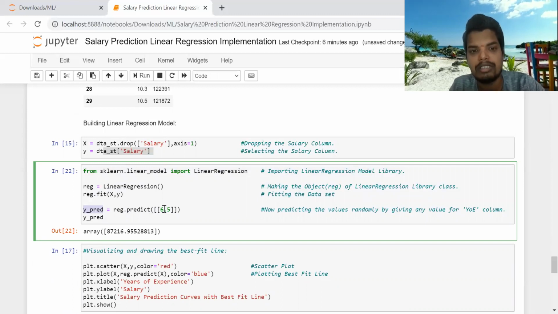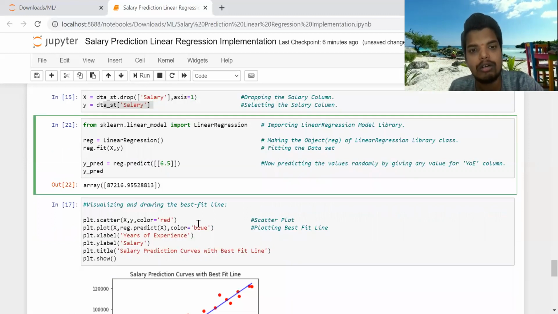Okay, so you can even check for other values like 10.5 or 11.5, whatever value you need to predict, and you can check on your own what value is coming and whether it is near to the years of experience and the salary mentioned in our original data set or not. So that you can predict on your own.